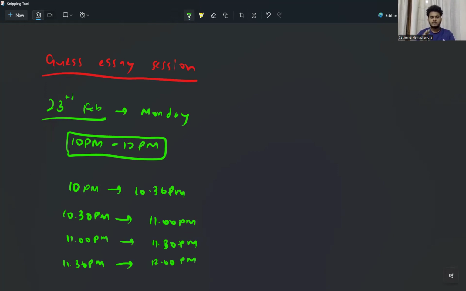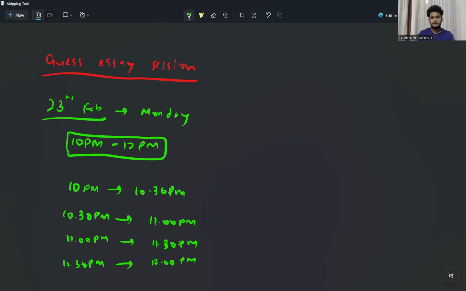But from 11:30 to 12, we'll be marking the essay that you wrote, and then at the end of the session I will be asking all of your essay marks and I'll be reading it out, right? So I won't read your name, but I'll be checking all of your essay marks, right? So that is a general plan for the guest essay session.